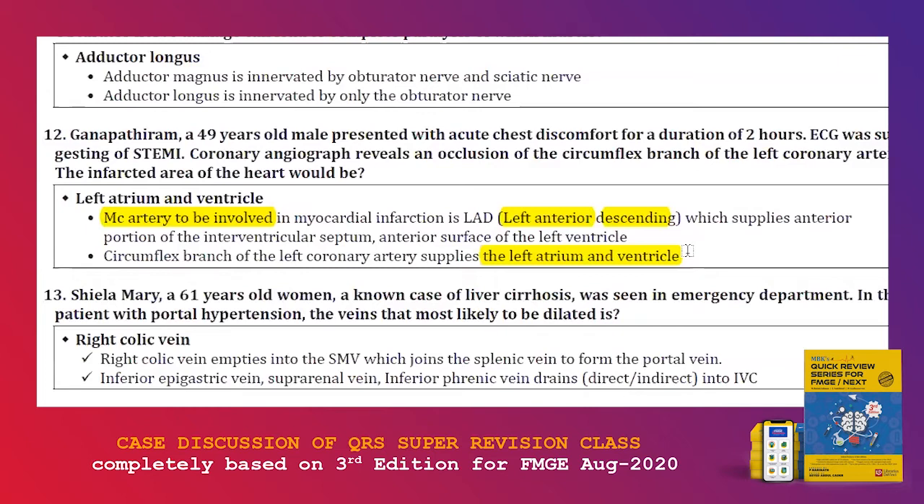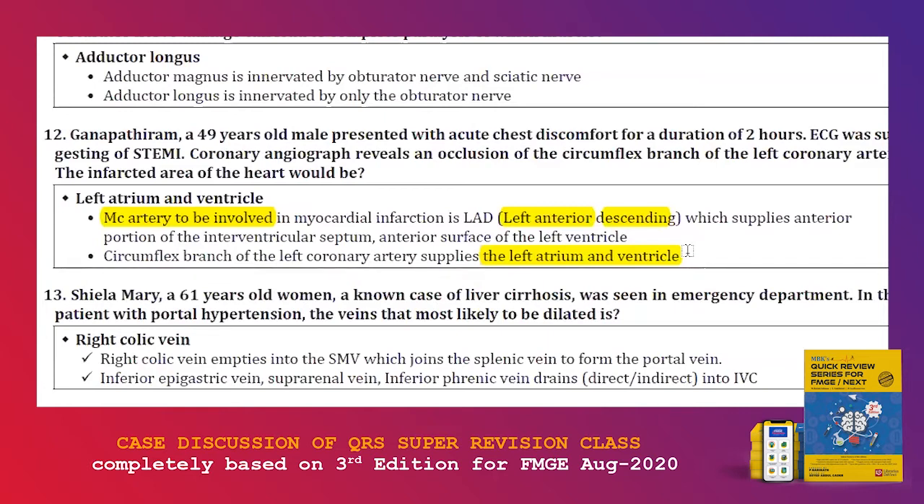Next is Sheila Mary, a 61 years old woman, a known case of liver cirrhosis, was seen in emergency department. The patient was in portal hypertension. The vein that is most likely dilated. So simple direct MCQ, in portal hypertension, which vein is going to be dilated? Here, the answer given is right colic vein, which empties into the superior mesenteric vein, which joins the splenic vein to form portal vein.